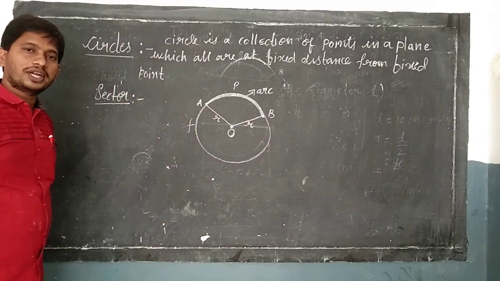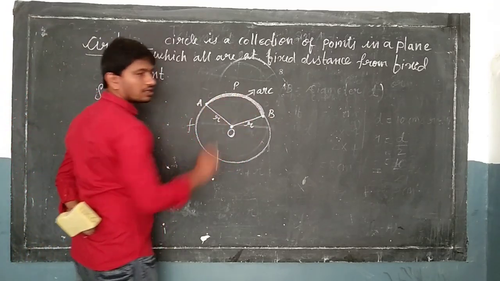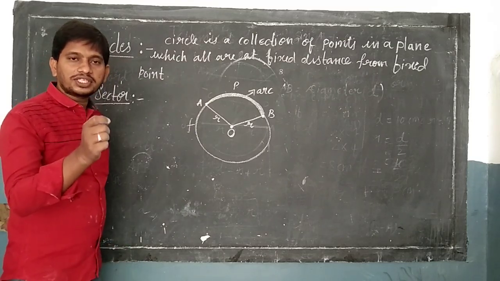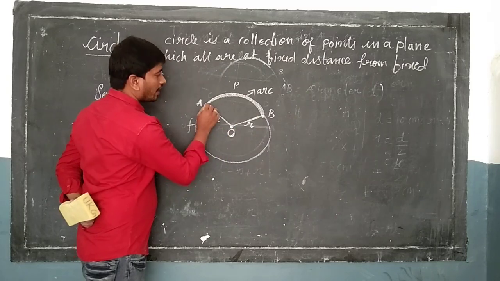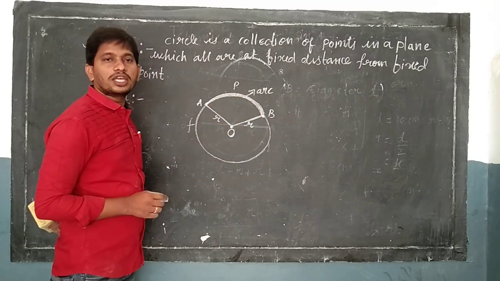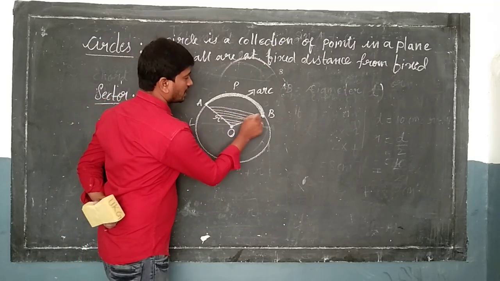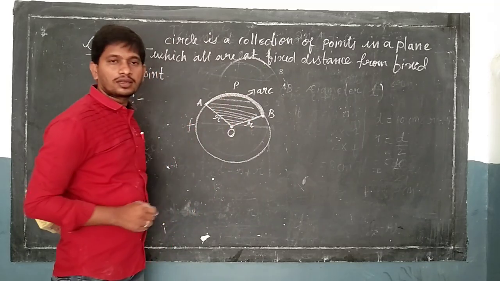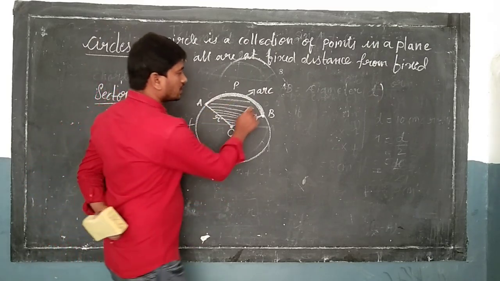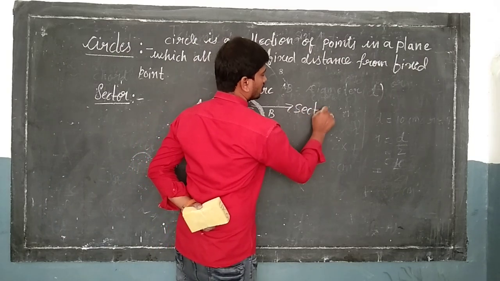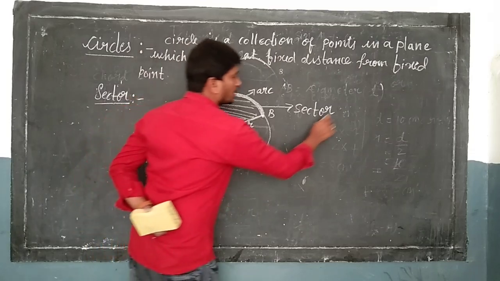OB is also a radius of the circle. And what is APB? Which is an arc. The region enclosed by radii and an arc of a circle is known as sector. This region. Here AOB is a sector.